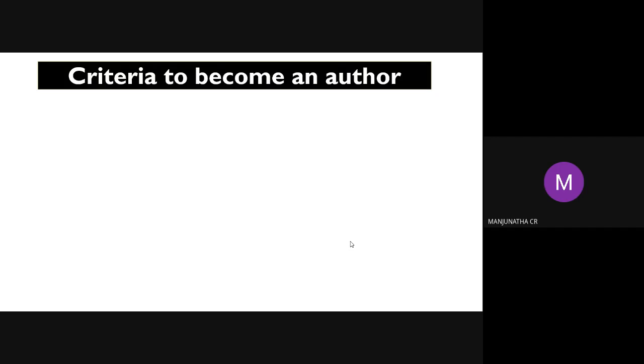Next, criteria to become an author. What are the criteria to become an author? Don't give authorship to those who are just passing by on the road. You can give authorship only to a particular person who has contributed.